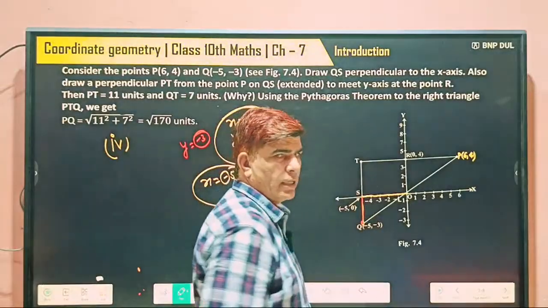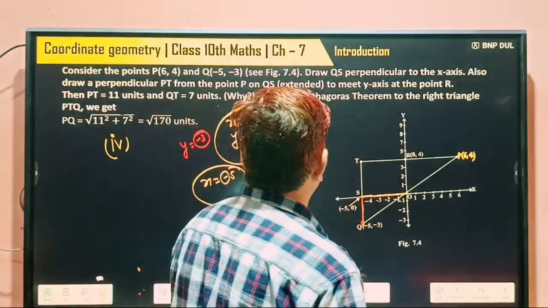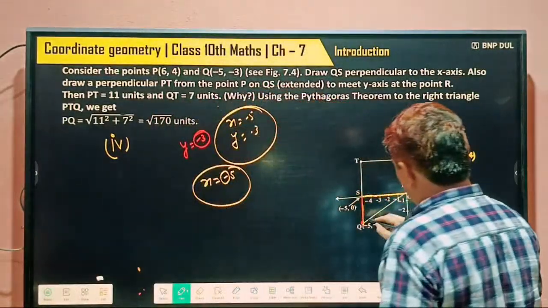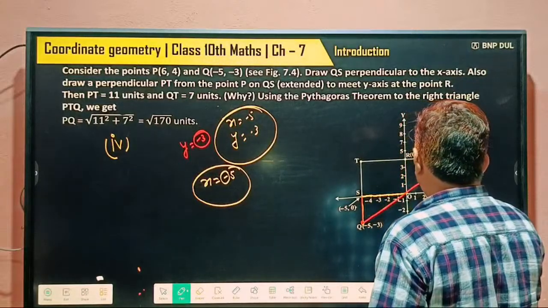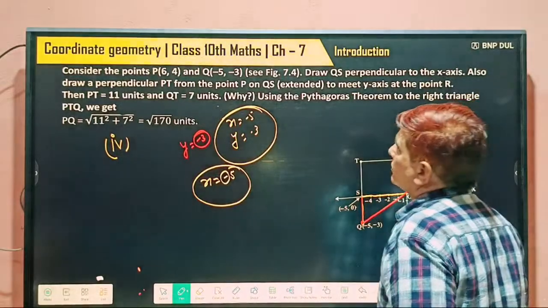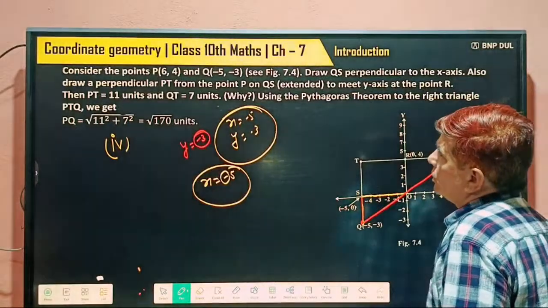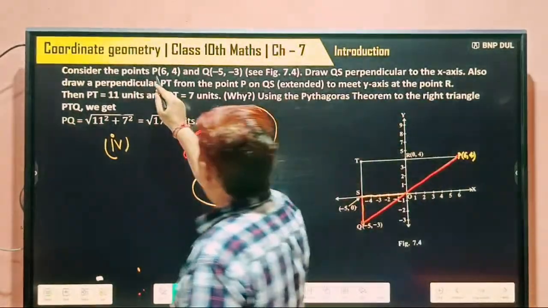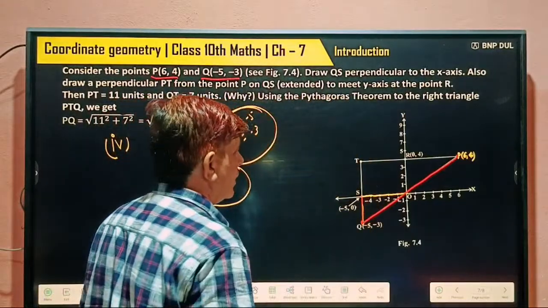Both x and y are negative, so it lies in the third quadrant, and we have to find out this distance. This distance we have to find out. So consider the point this. Then what can we do?